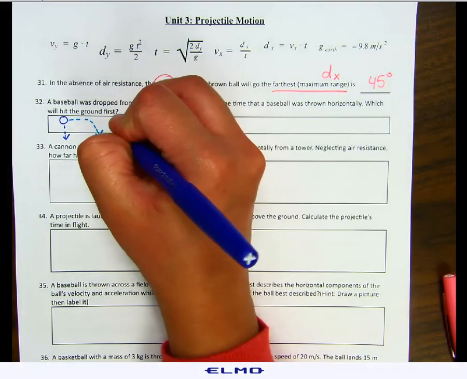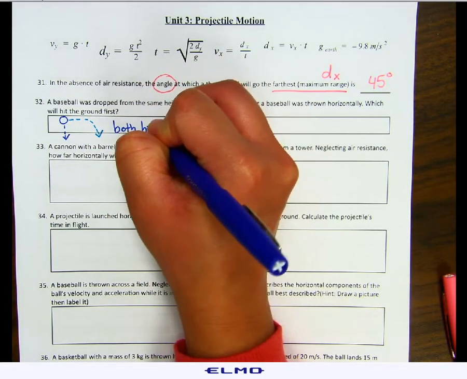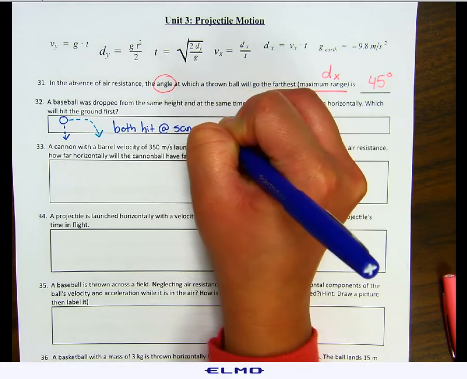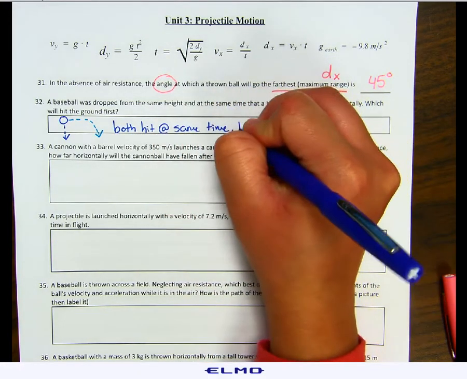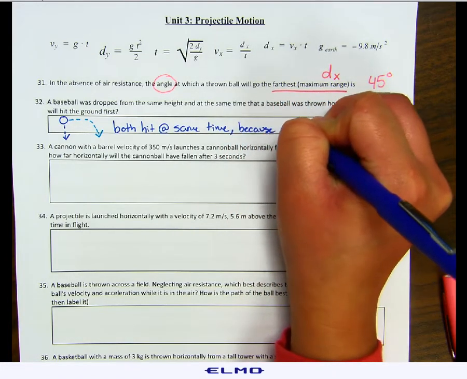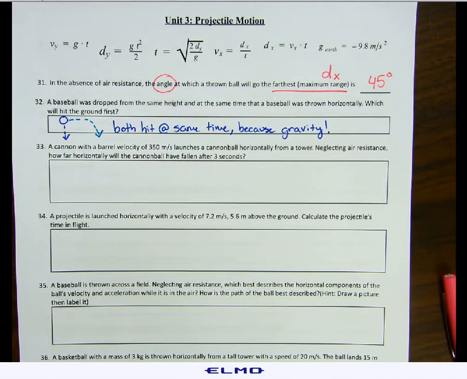And because of that, both will hit the ground at the same time. And again, that's because of gravity. So again, both will hit the ground at the same time because gravity is affecting them both equally.